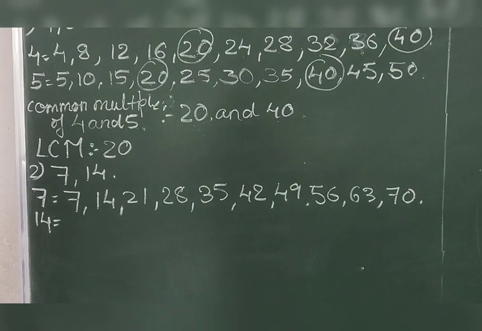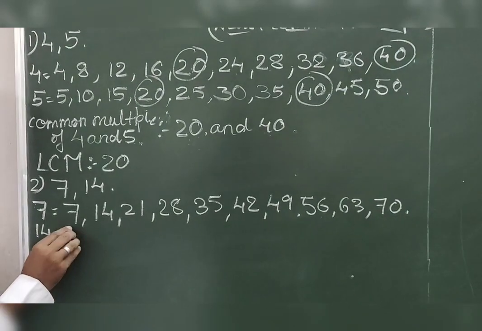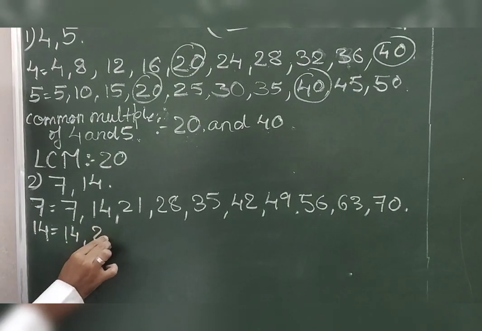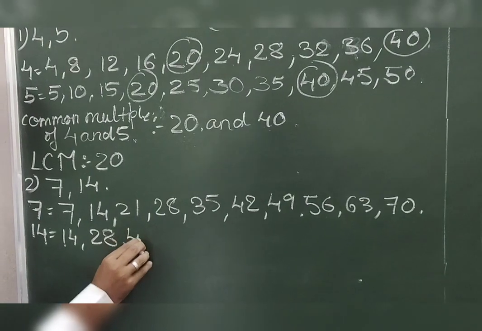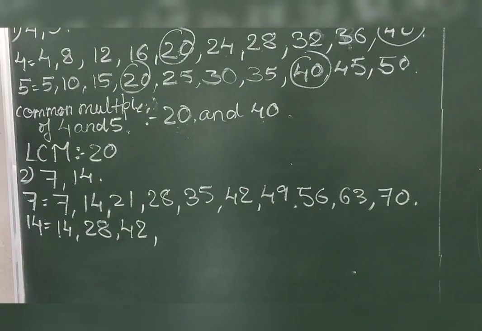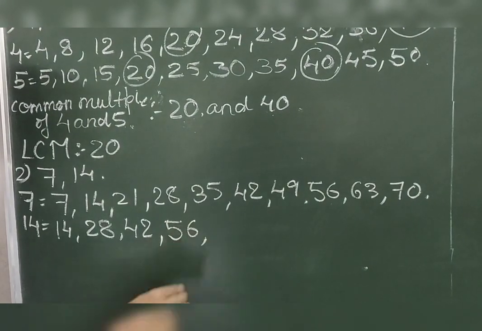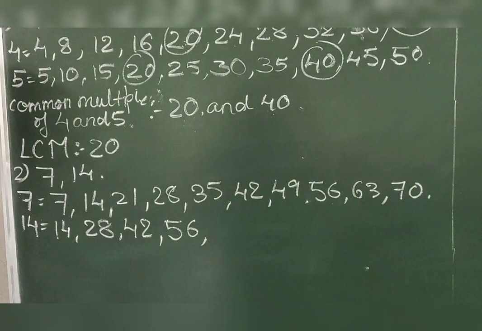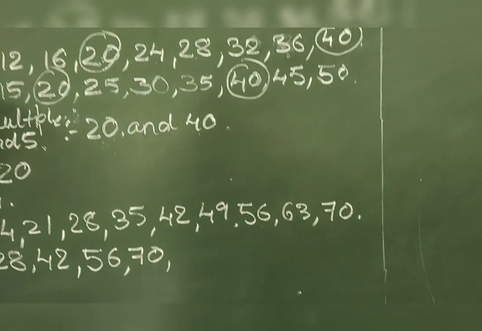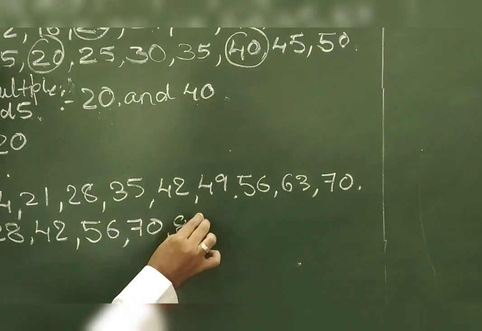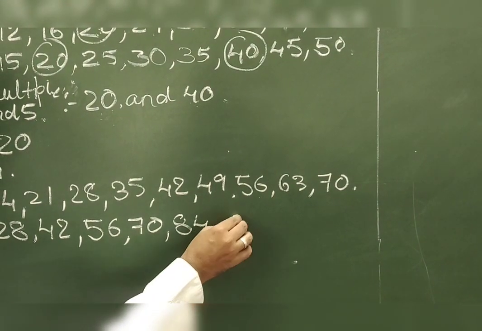Then only you can do the calculation fast. 14 ones are 14, 14 twos are 28, 14 threes are 42, 14 fours are 56, 14 fives are 70, 14 sixes are 84, 14 sevens are